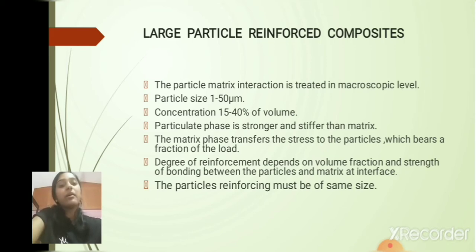And the next point is the reinforcing particles must be of the same size. We have taken the example of concrete. Yes, the particles are sand and gravel, so these particles may be approximately of the same size for more reinforcement.